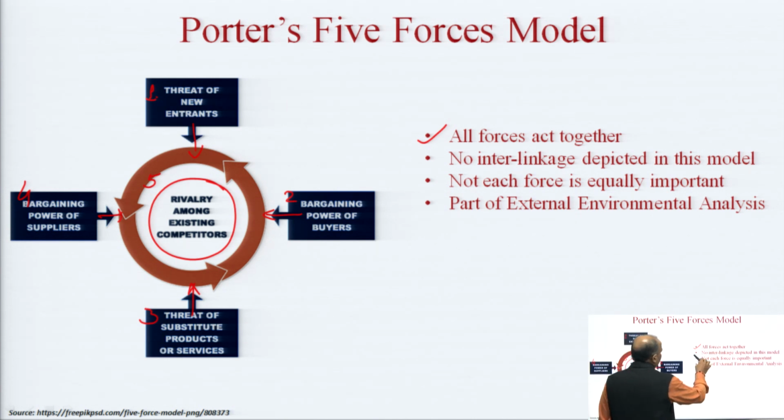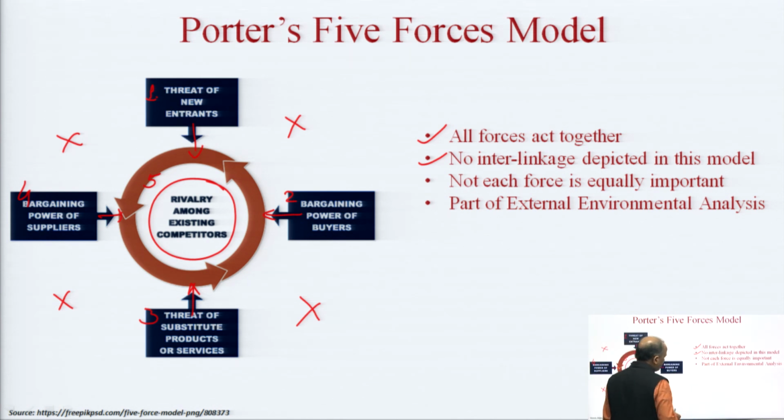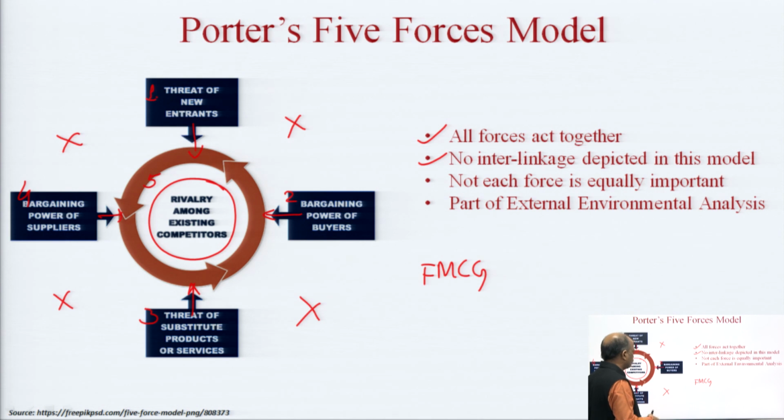Secondly, there is no interlinkage. There is nothing lying over here. There is nothing lying over here. In the original model, there is nothing lying over here. So, please do not connect all these. Secondly, since industries differ from each other, each force is not equally important in all the industries. For example, maybe the bargaining power of buyer is important in, say, the FMCG industry, but it may not be the case with the automobile industry. So, different forces vary in terms of their importance. So, that is to be understood.